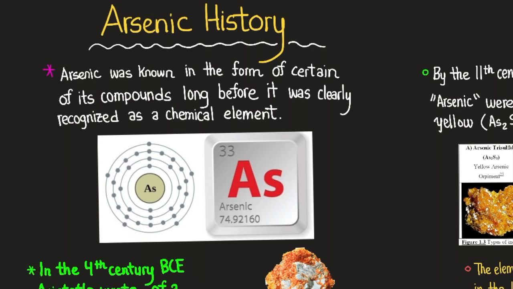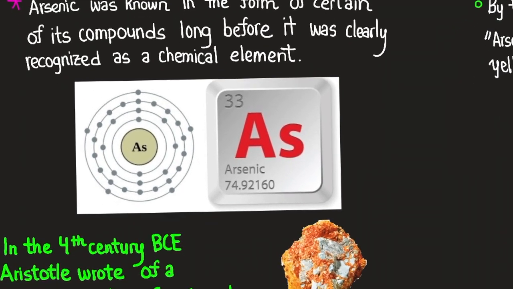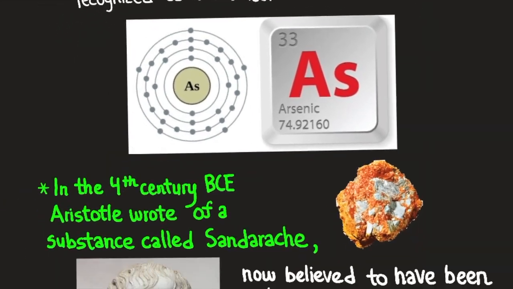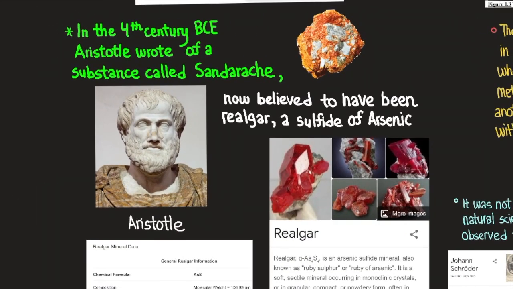So let's continue with the element arsenic. Arsenic was known in the form of certain of its compounds long before it was clearly recognized as a chemical element. Again, a quick review: it's element number 33 on the periodic table. In the 4th century BCE, Aristotle wrote of a substance called sandarache, now believed to have been realgar, a sulfide of arsenic.